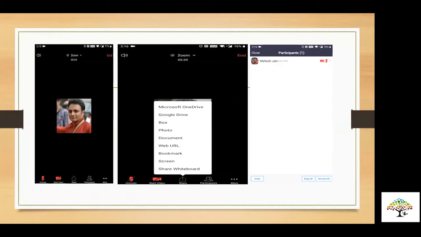Next option when you click on it is a video, and after that when you click on the option which is share, the moment you click on share, your mobile phone also allows you to share various things. Right now you can see it's the PPT shared by Rishabh, but previously I was sharing from my mobile phone. So you have option of sharing on the mobile phone also. After the sharing option, there is option of participant. The moment you click on participants, you get the list who all are the participants. You can mute or unmute them, or you can mute everyone also. Next one, Rishabh.